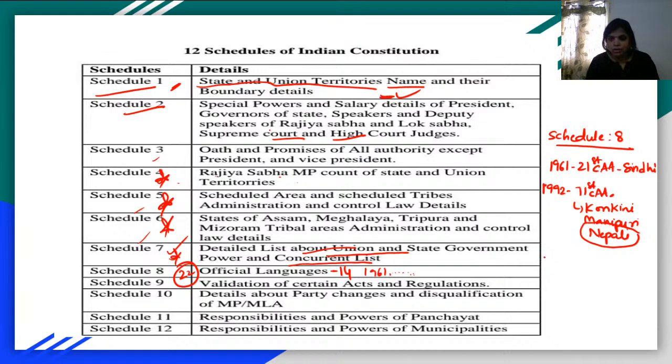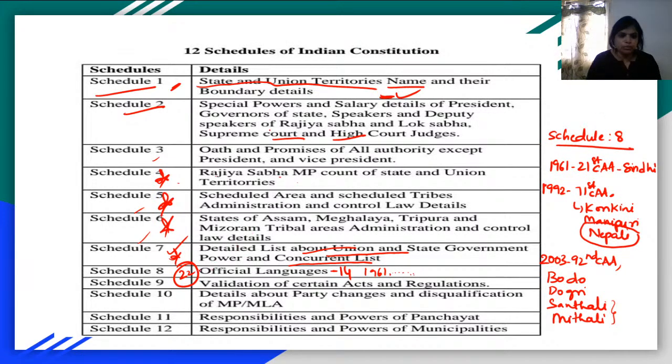Okay, and also in 2003, by the 92nd CAA, we had four more languages added. That is Bodo, Dogri, Santali, and Maithili. These are the areas near Bihar and all. Okay, so these languages were added. So in Schedule 8, when we adopted the constitution, we had 14 languages. But from 1961, we have 15, 16, 17, 18, 19, 20, 21, 22. 22 languages have been added. And as of now, today in Schedule 8, we have 22 languages.